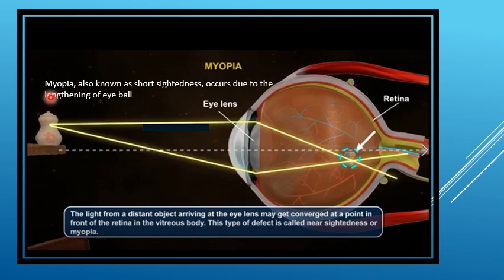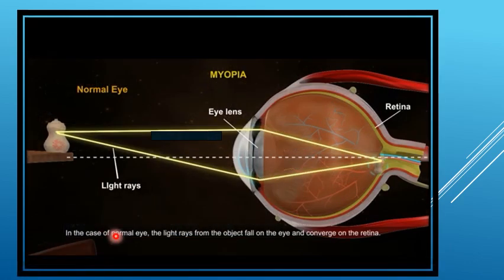Myopia. Myopia is also known as short-sightedness. It occurs due to the lengthening of the eyeball. The light from distant objects arriving at the eye lens may get converged at a point in front of the retina, in the vitreous body. This type of defect is called nearsightedness or myopia.